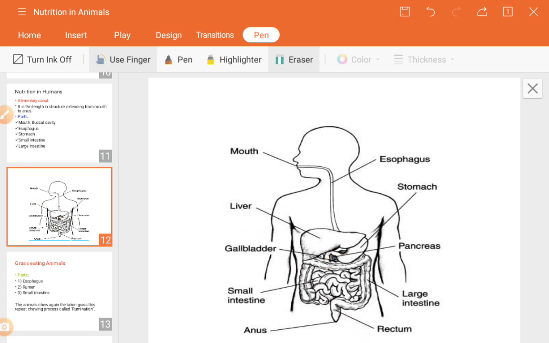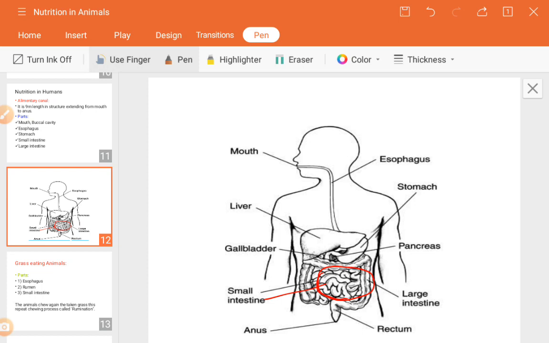Next, the alimentary canal, that is the small intestine. What is the small intestine? The small intestine is the coil-like structure which is present here. Now the digested food from the stomach, liver and pancreas comes inside the small intestine.